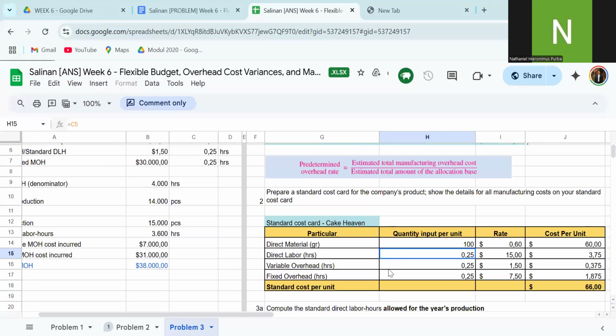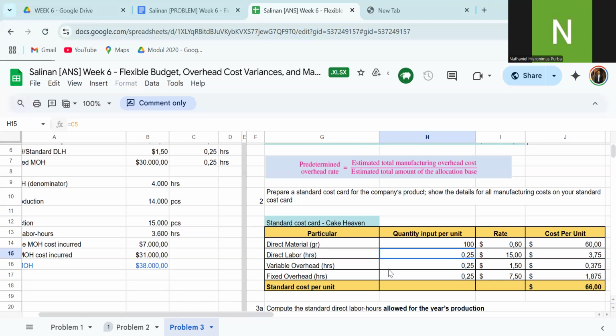Variable overhead is driven by the direct labor hour per unit, so 0.25 times 1.5 equals 0.375, and fixed overhead is 0.25 times $7.50 equals 1.875.